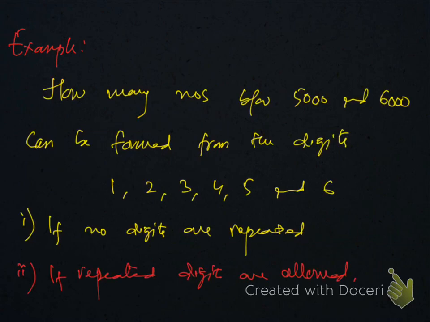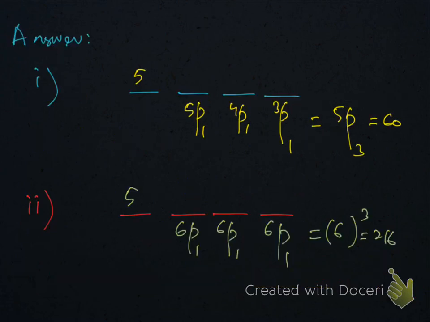Well, how many numbers between 5,000 and 6,000 can be formed from the digits if no digits are repeated, and if repeated digits are allowed? Now this is very important. When repeated digits are allowed, then every time we have nP1 digits. You should be careful for part 2. So part 1 is simple.